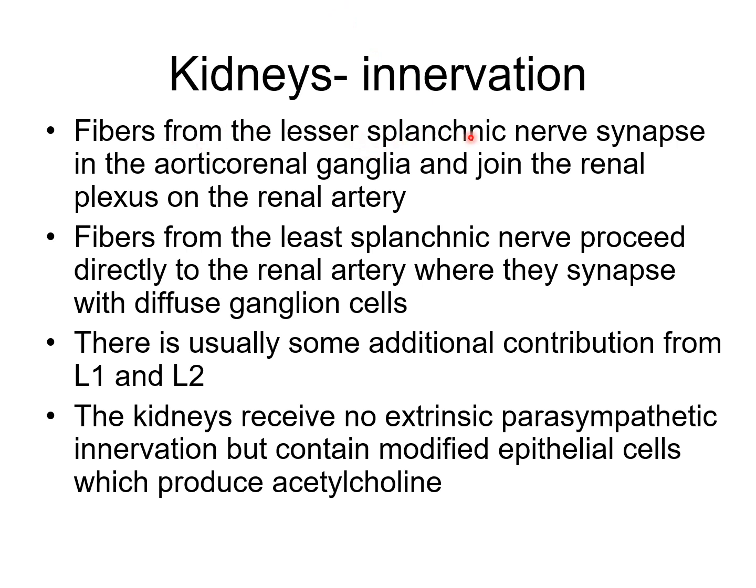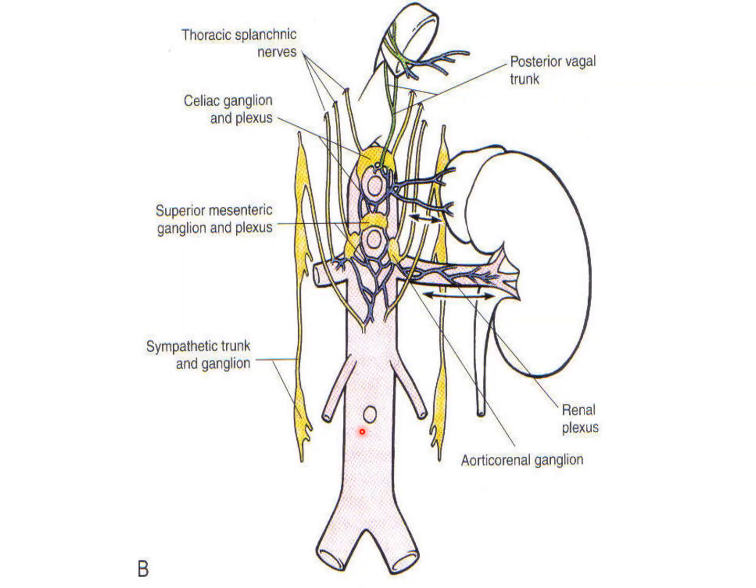Fibers from the lesser splanchnic nerve synapse in the aorticorenal ganglia and join the renal plexus of the renal artery. Fibers from the least splanchnic nerve proceed directly to the renal artery, where they synapse with diffuse ganglion cells. There is usually some additional contribution from L1 and L2. The kidney receives no extrinsic parasympathetic innervation but contains modified epithelial cells which produce acetylcholine. So this is the innervation of the kidney.